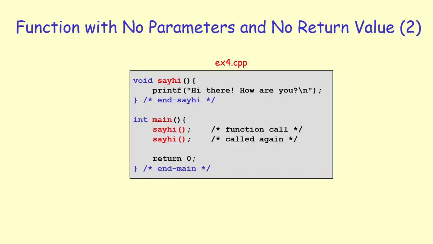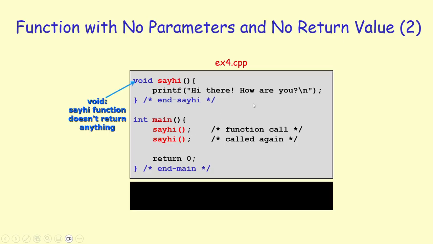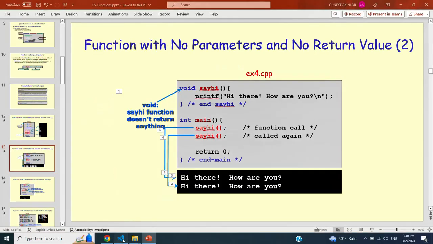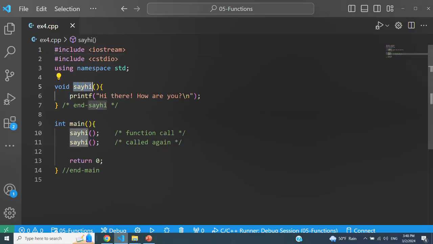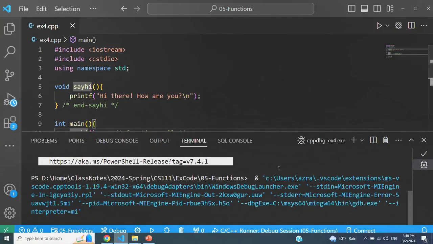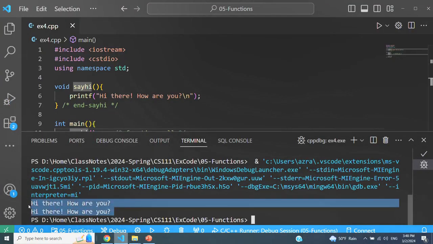Here is our second example, example 4.cpp. Again, we have a function that returns nothing, does not take any parameters, and I'm making two calls to that function. So it doesn't return anything. You're making two calls. When we make the first call, we are going to see, hi there, how are you? And when we make the second call, we are going to see the same message printed out on the screen again. This is example 4. This is the function that doesn't return anything. Again, let me just execute this so that you see that the function is called twice, and we see the message twice on the screen.